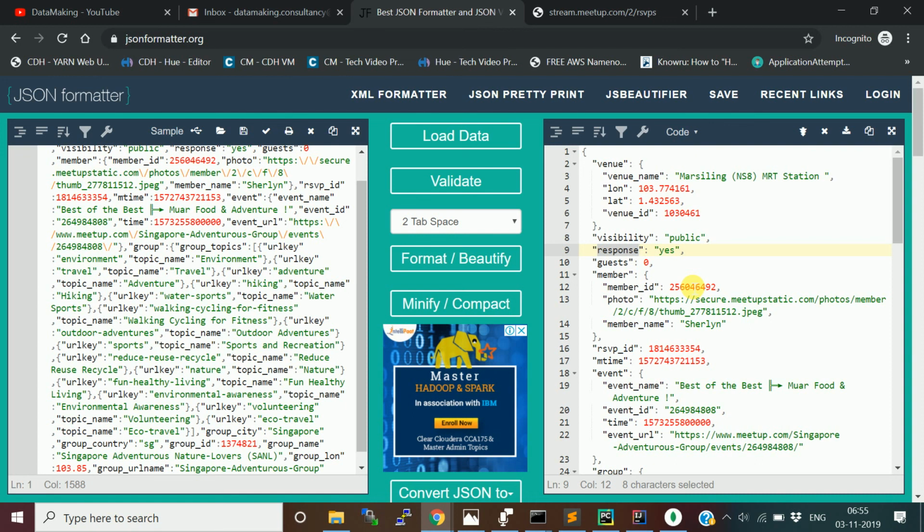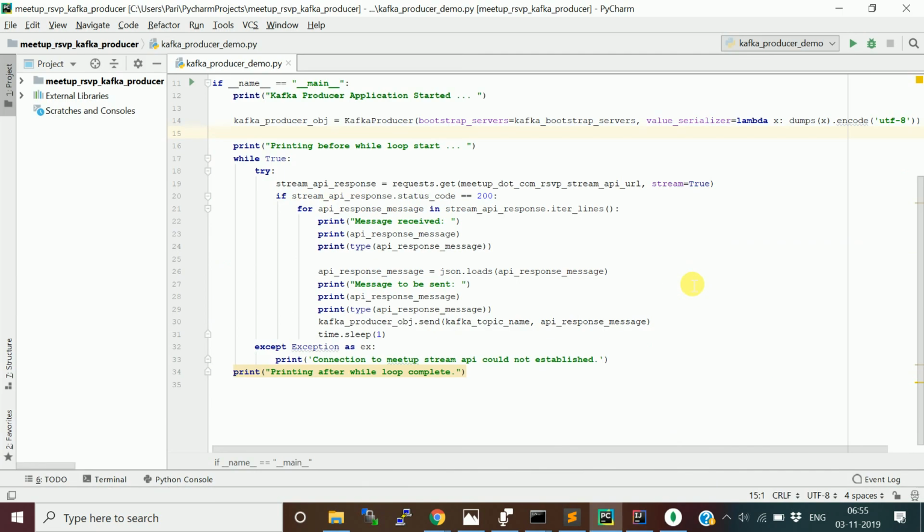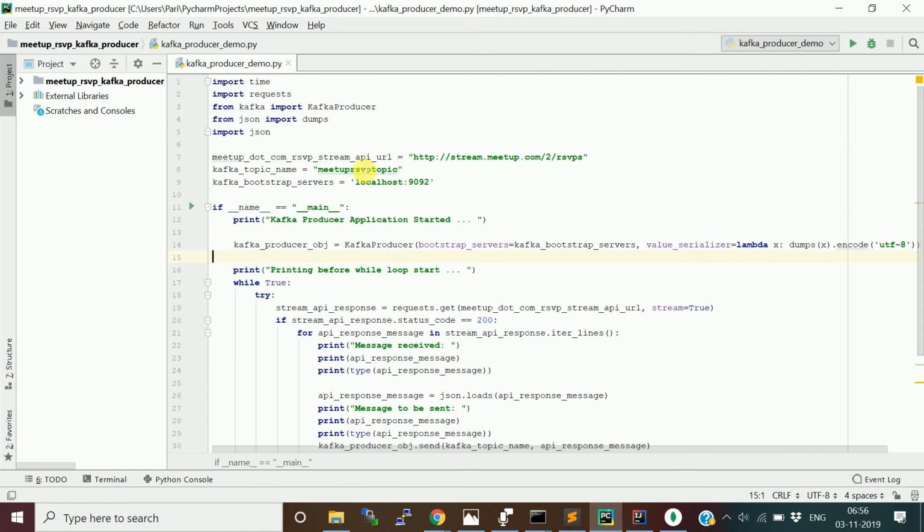Okay, so we are going to read this JSON message using the Kafka producer. I explained this Kafka producer in the last video, which gets the data from the Meetup stream API and then pushes it to the topic. The topic name is, let me show you, the Meetup RSVP topic. It is going to publish into my local Kafka server.